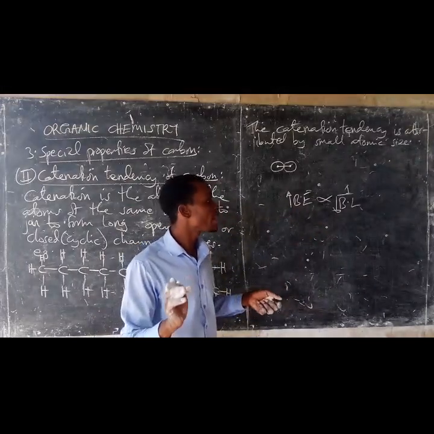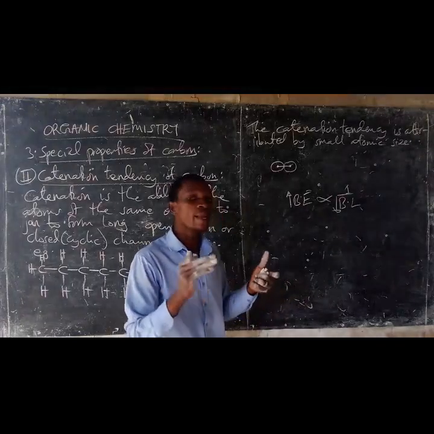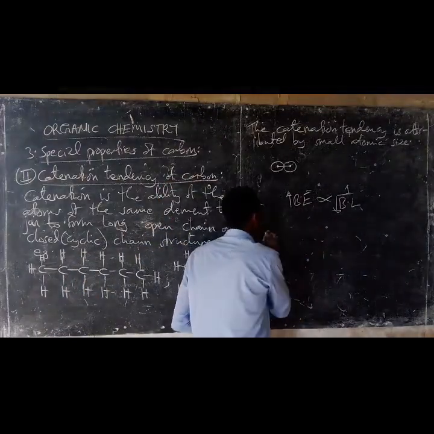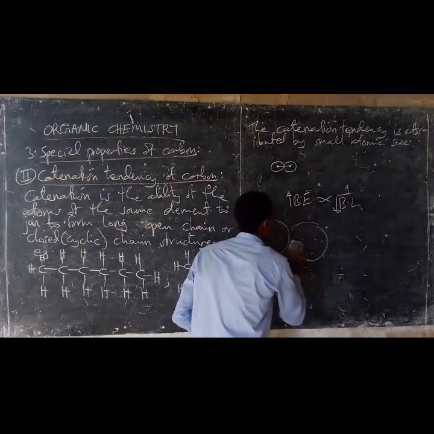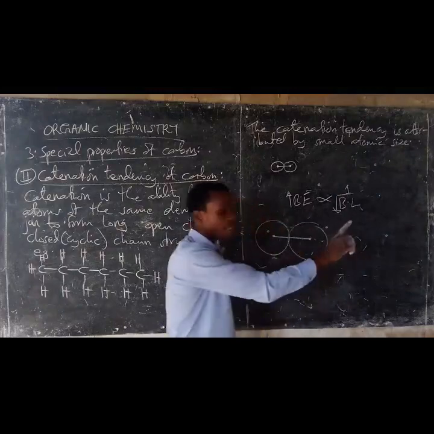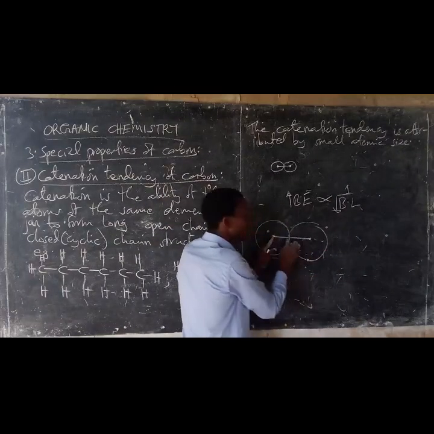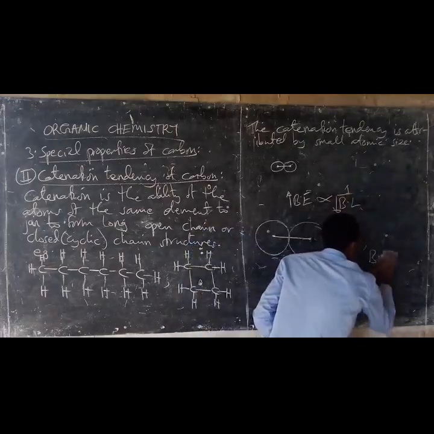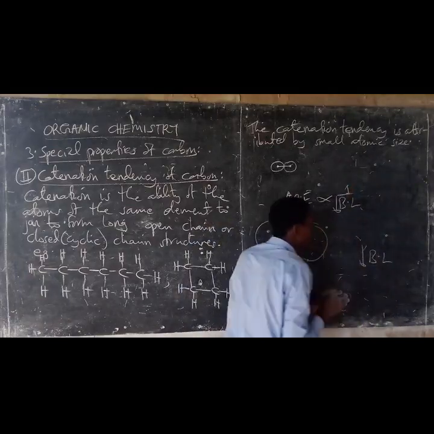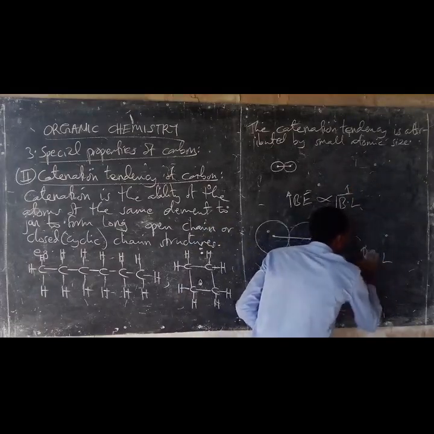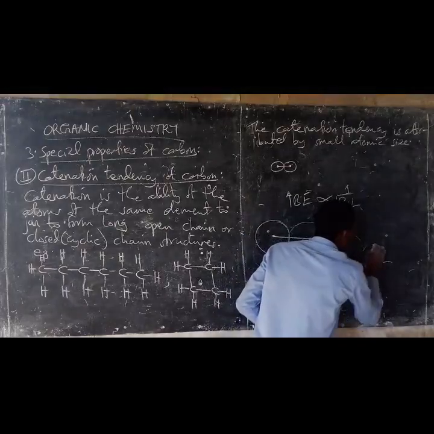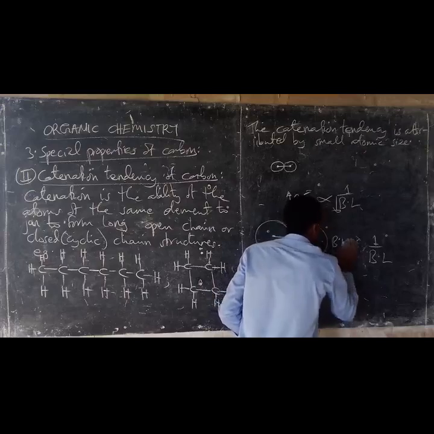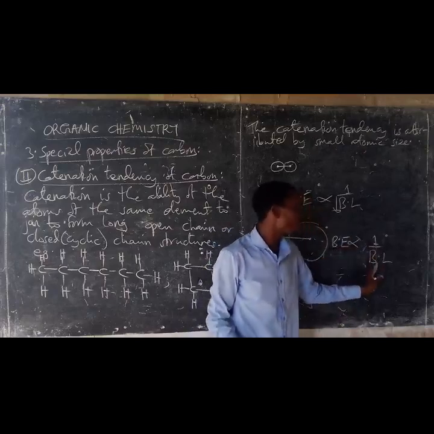Why? Because the chemical bonds formed between large sized atoms are unstable. When the atoms combining are large in size, the internuclear distance, the bond length, is long. Bond energy is inversely proportional to bond length.